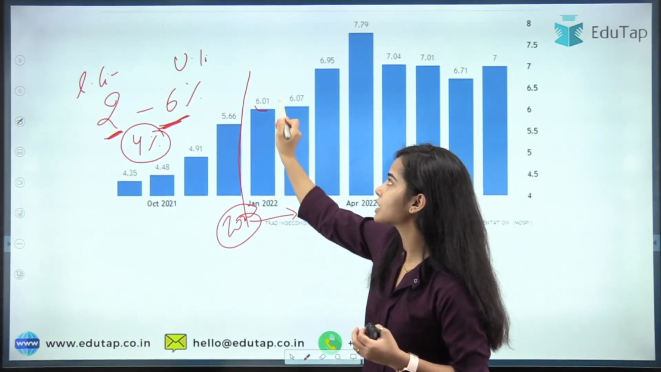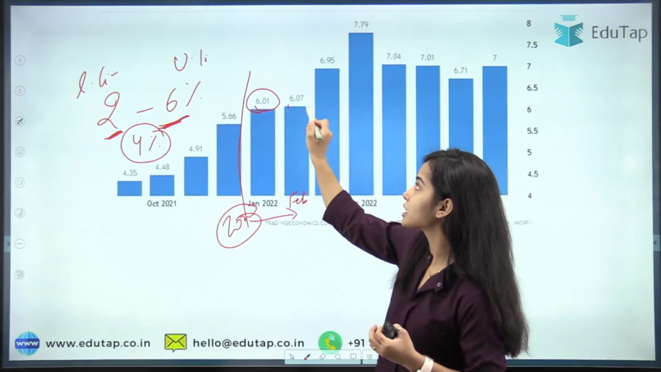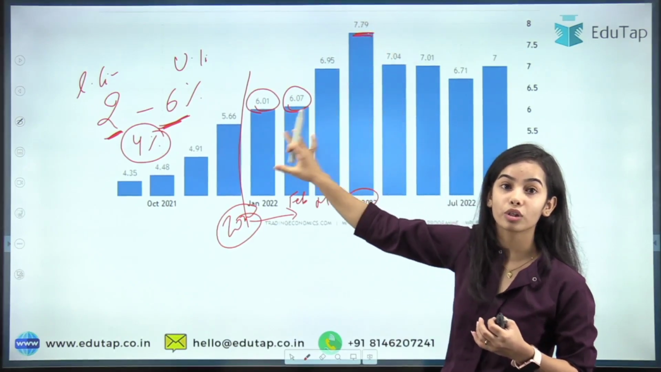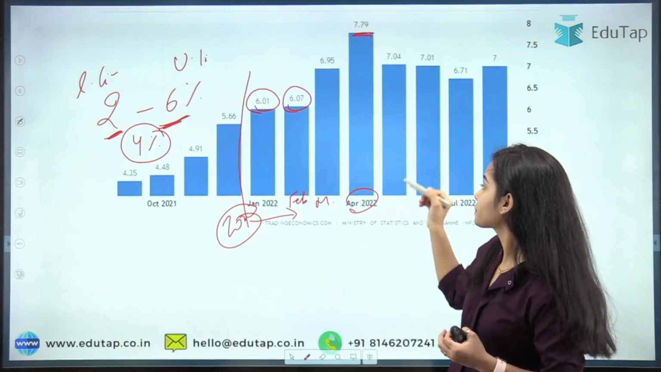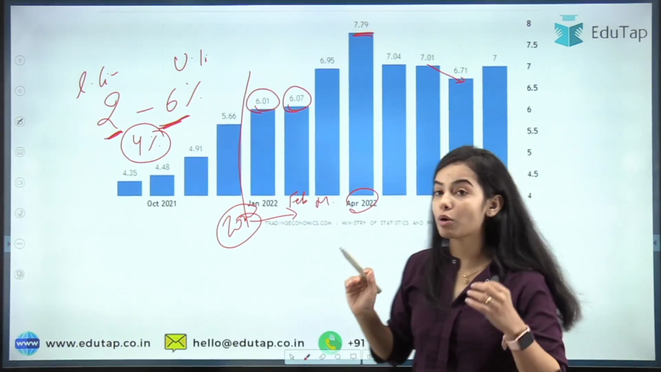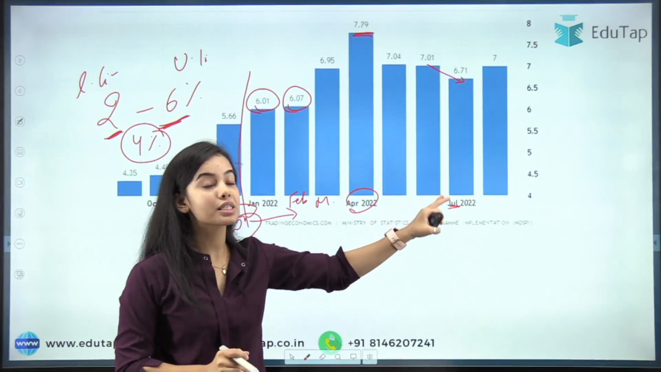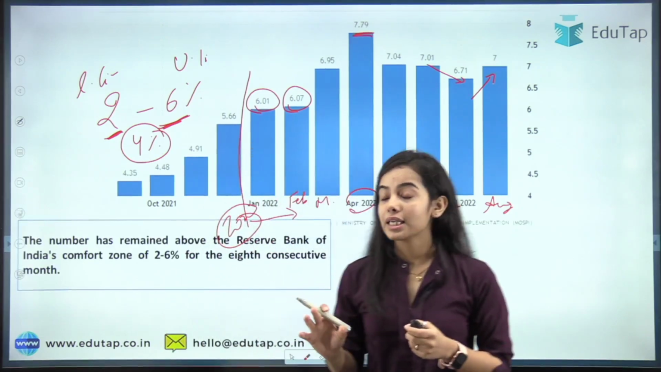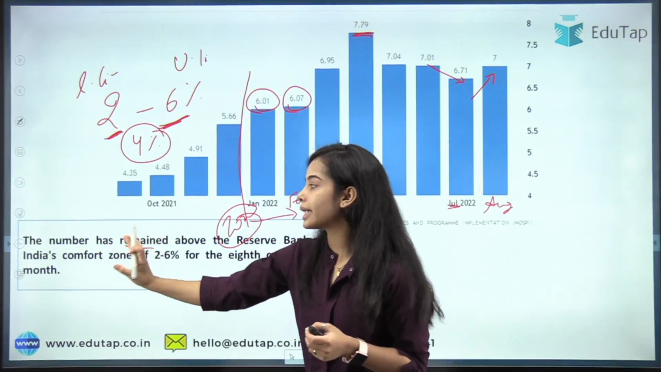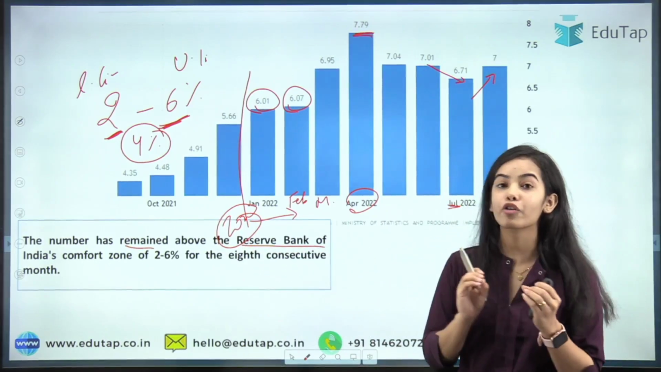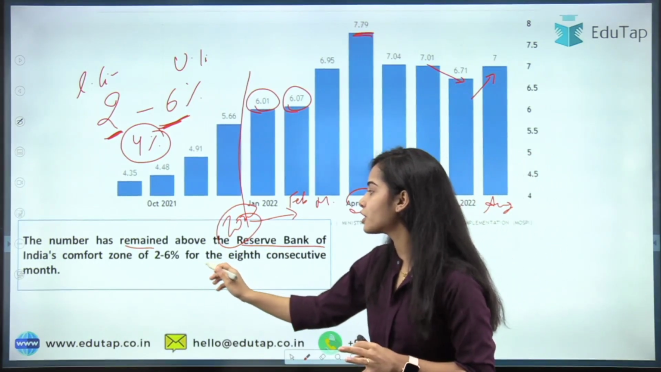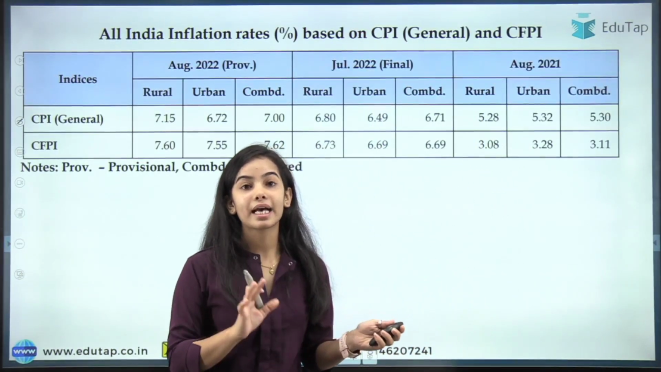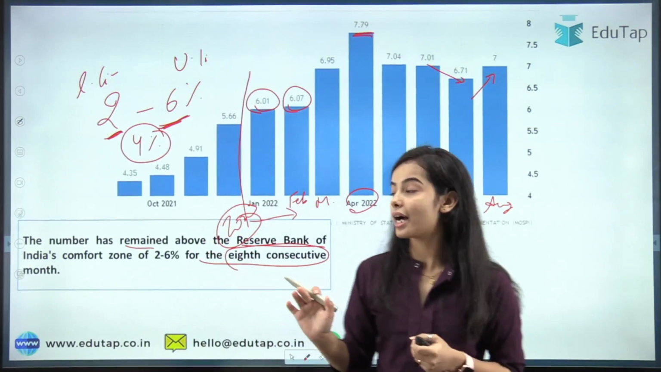In January it was 6.01%, in February it was 6.07%, then in March, April it was highest, 7.79% for the year, for the past 8 months. Then it came down in July from 7.01% to 6.71%, and in August it has again risen to 7%. So the retail inflation has remained above the Reserve Bank of India's comfort zone of 2 to 6% for the 8th consecutive month. Okay, so here you have understood that it has remained above the tolerance level, and that is harmful.